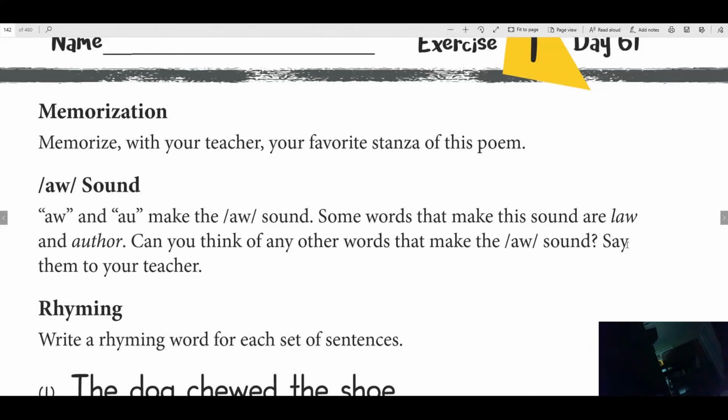How about awful? Awful makes the aw sound. How about autumn. You know, when the leaves start falling down, it's the season of fall. We also call it autumn. Can you think of any other words that have the aw sound?